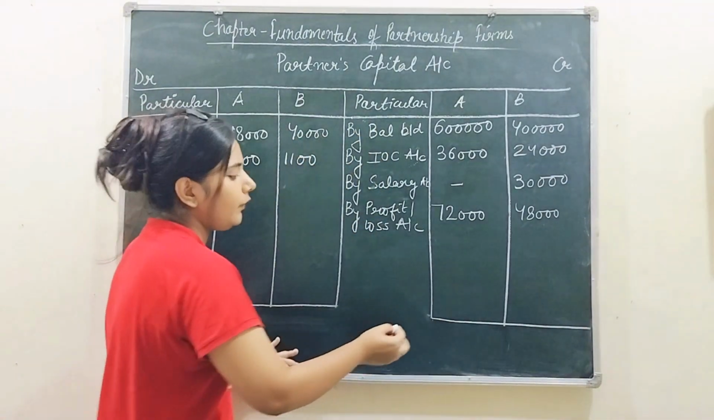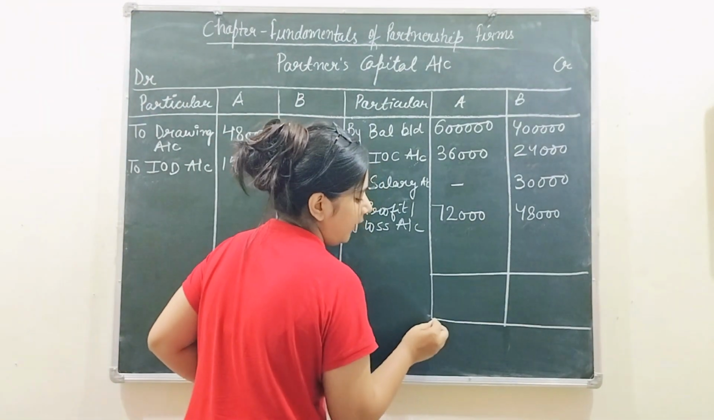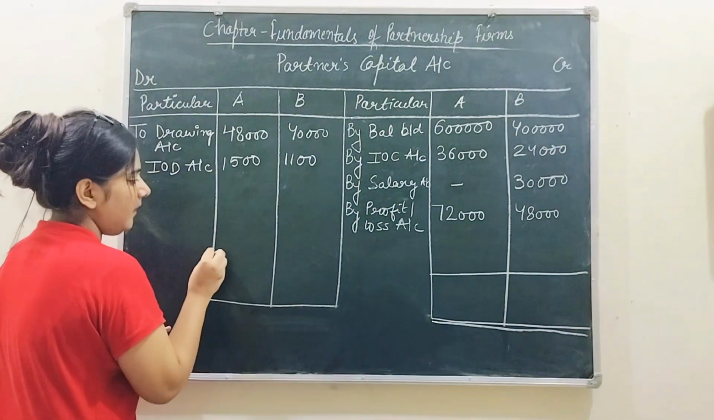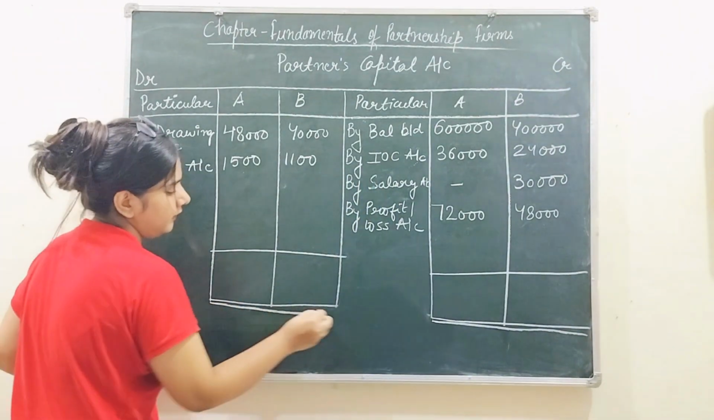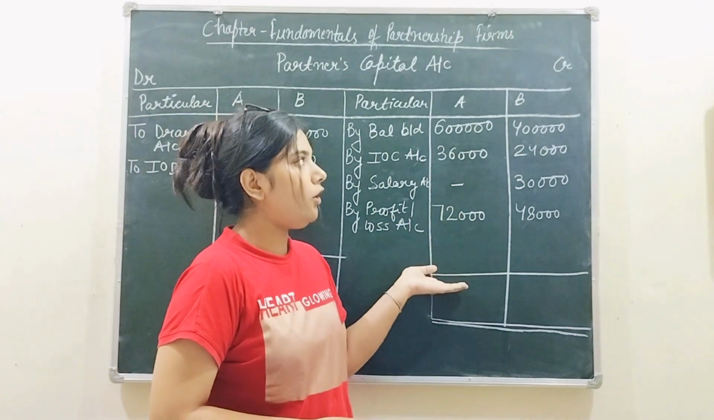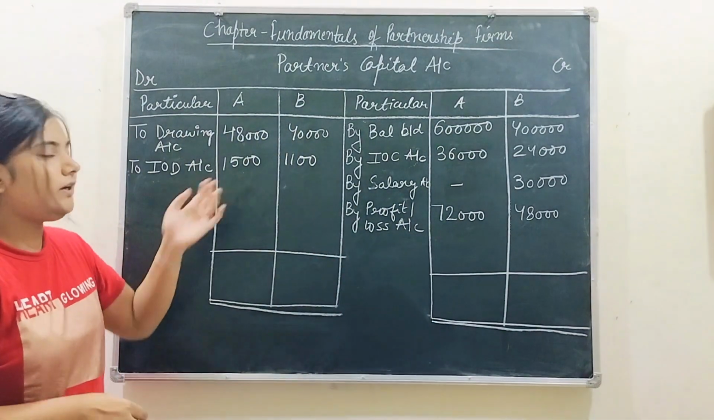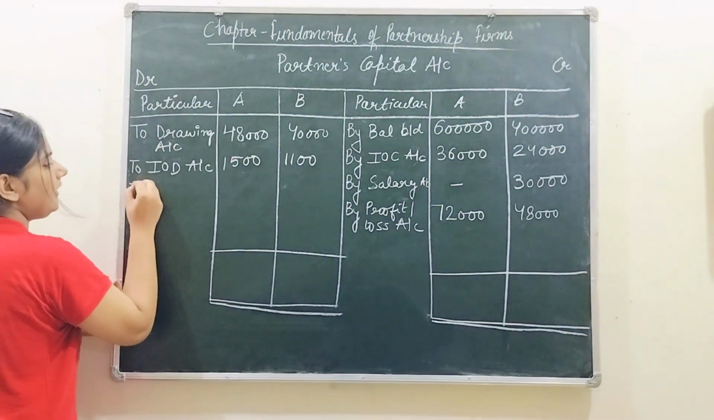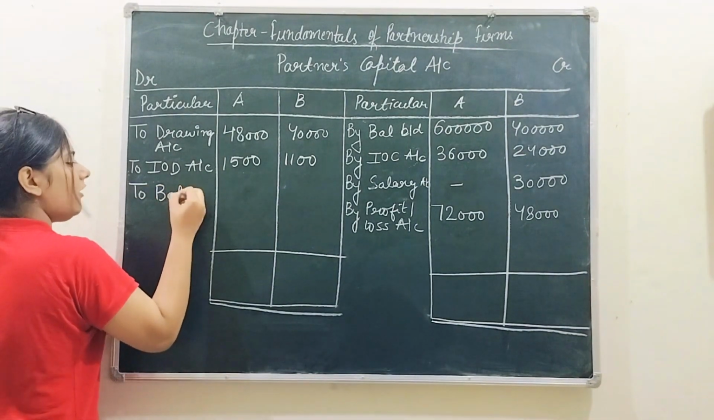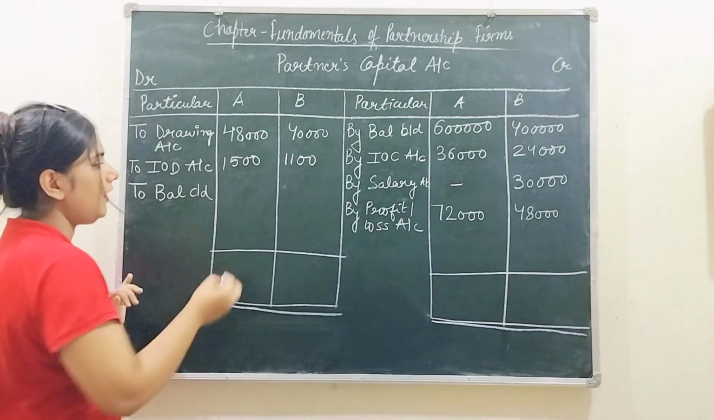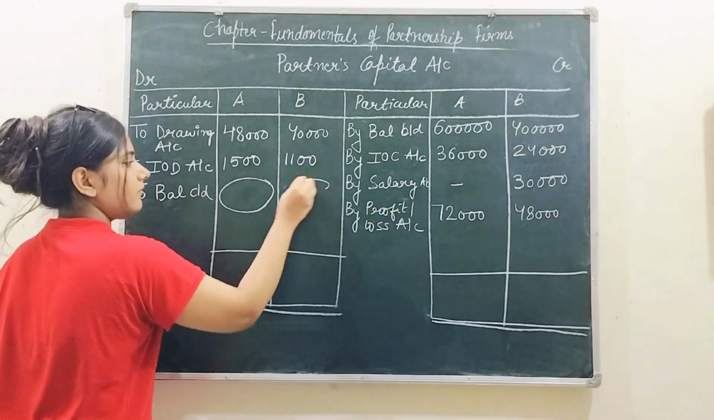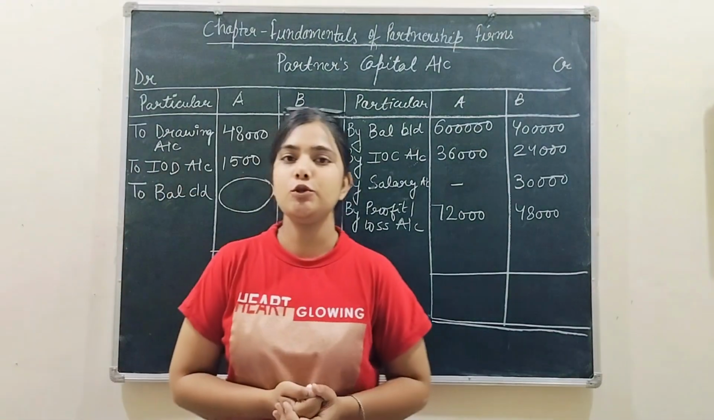After that, you are going to close your account simply like we do the other accounts. आप अपने partner's capital account को close कर दो, right? Calculate the total of your credit side and subtract your debit side, and here you will get the closing balance of partner's capital account. This is how you have to solve the question, right?